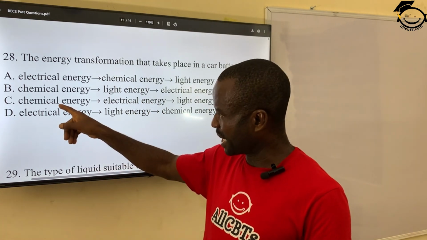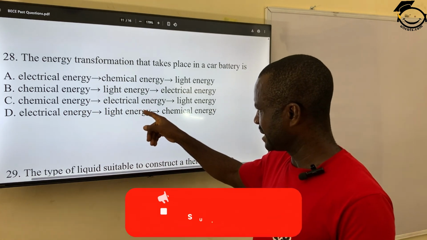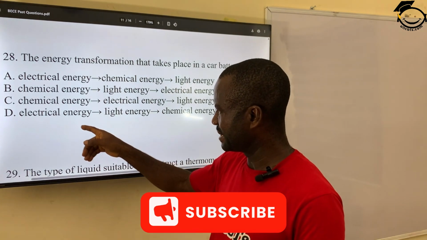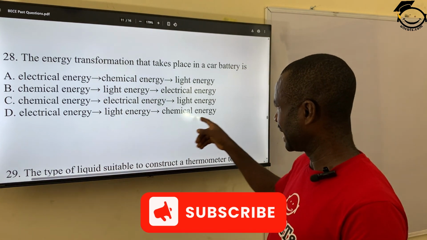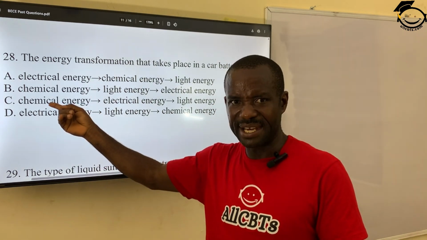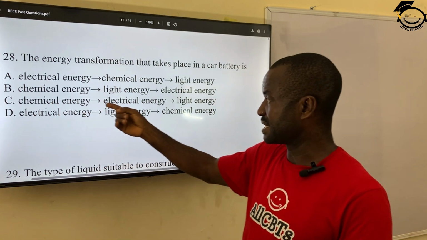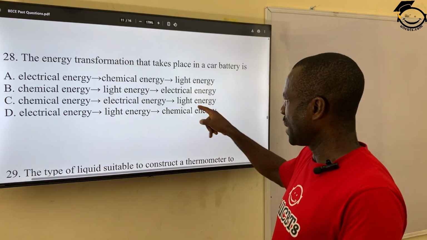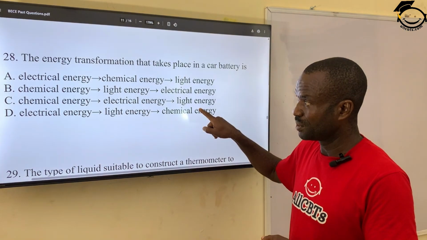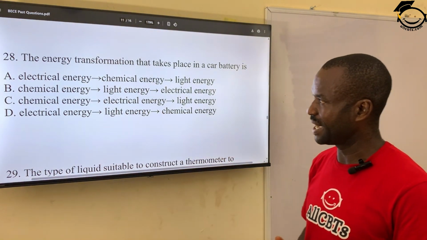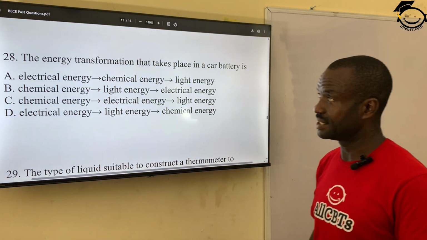C, chemical energy to electrical energy to light energy. The last one, D, electrical energy to light energy, and then chemical energy. The chemical in the battery translates to electrical energy in the car, thereby giving you light through the bulb. So the correct answer is C. Chemical energy to electrical energy and light energy.